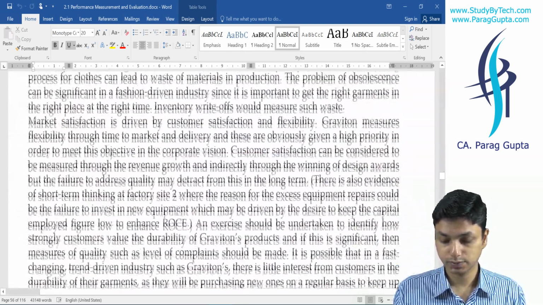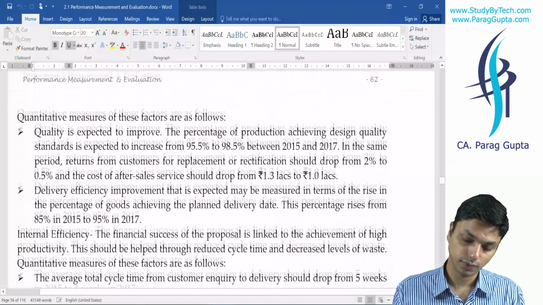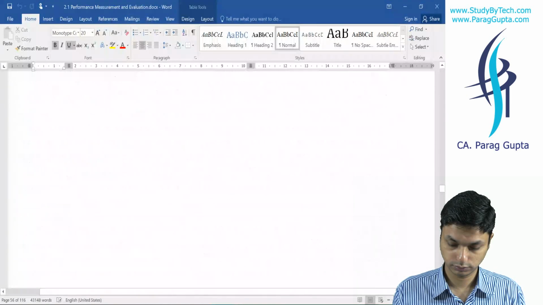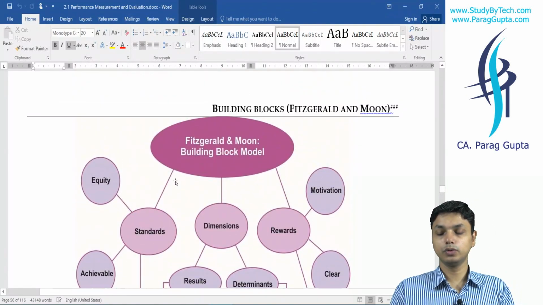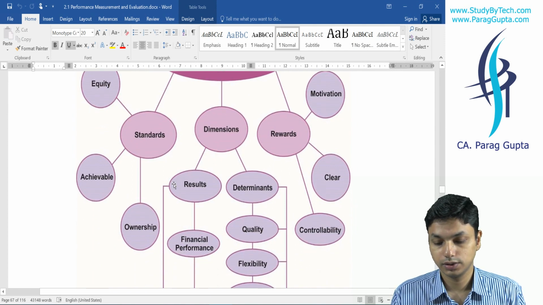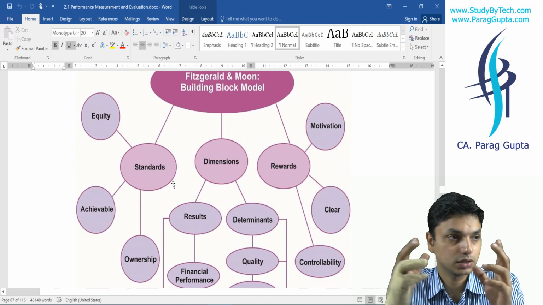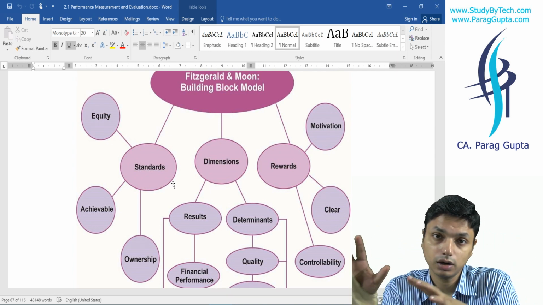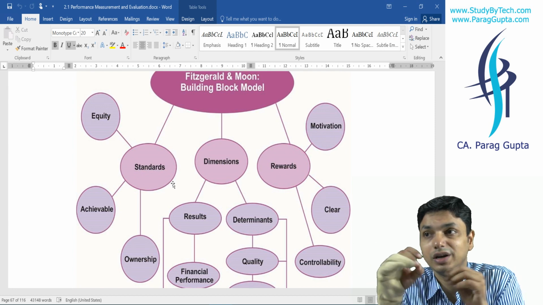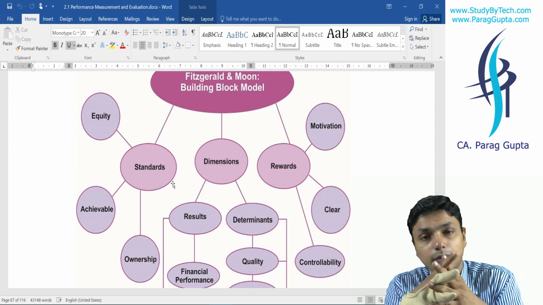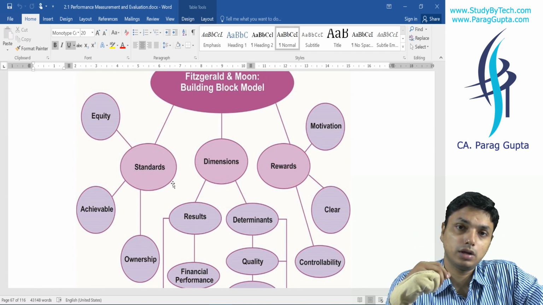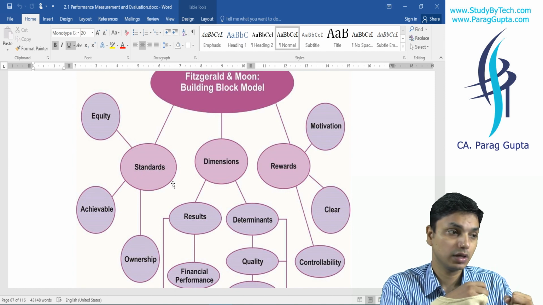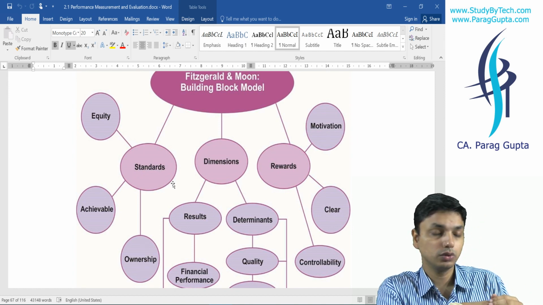Then comes the next thing we learnt: the Fitzgerald and Moon building block model. See, it was primarily dependent on two things, standards and rewards. These standards and rewards are meant for employees or labor, and the third thing was dimensions. Dimensions was meant for the organization. So if I talk about standards and rewards, because they help employee motivation, you need to think first about